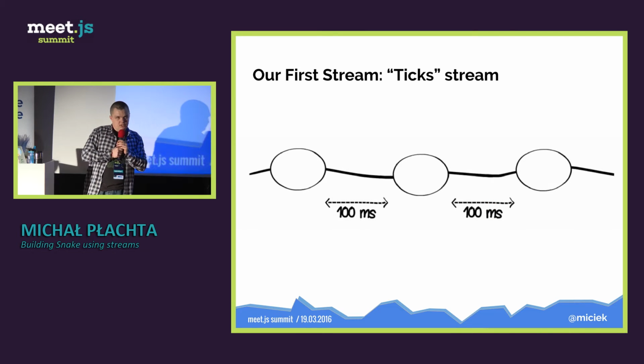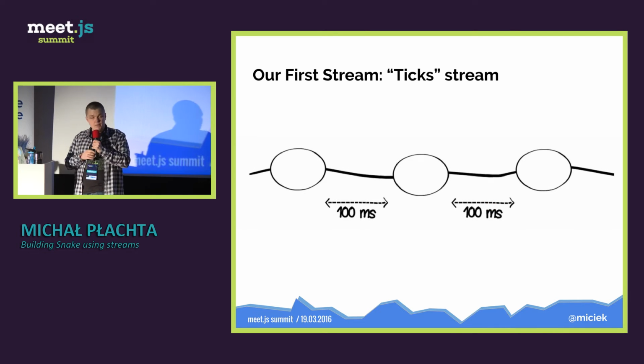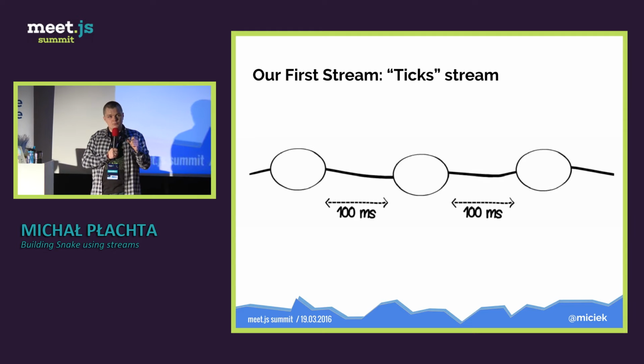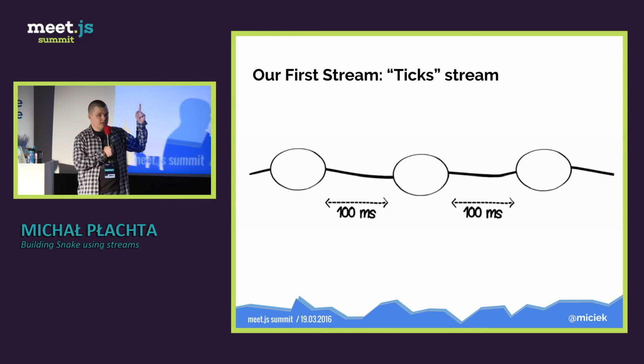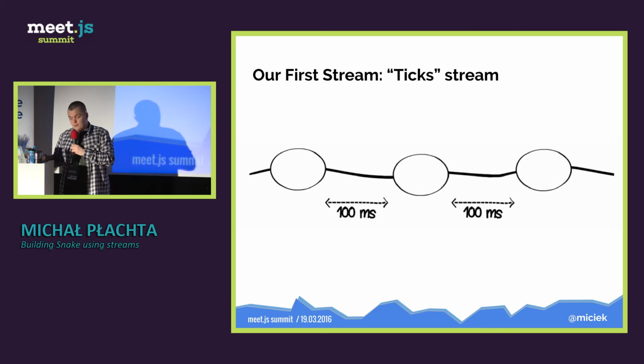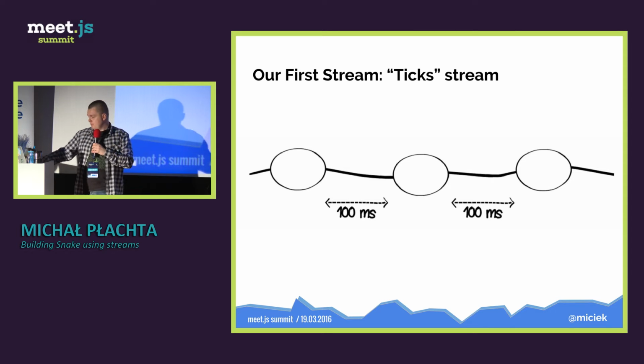And here's our first stream, the main character of the show. So this is a stream of empty objects. That's why those circles are empty. So this means that the objects are empty. What is cool about the stream is that those empty objects are produced in the stream every 100 milliseconds. And we'll call this stream ticks.